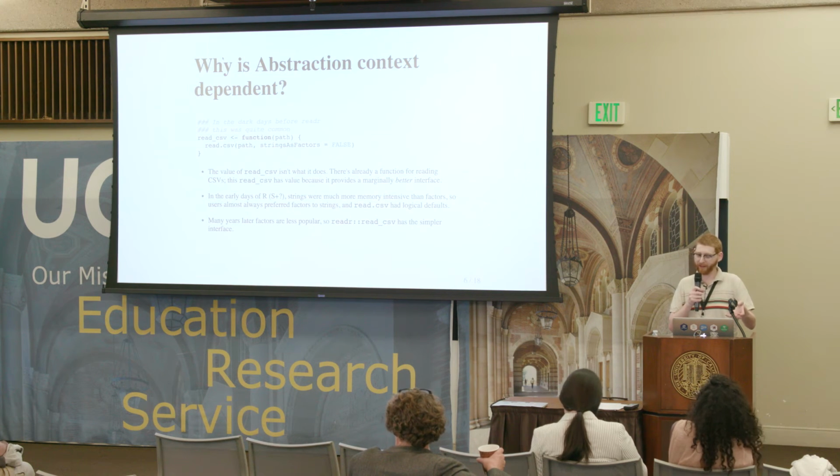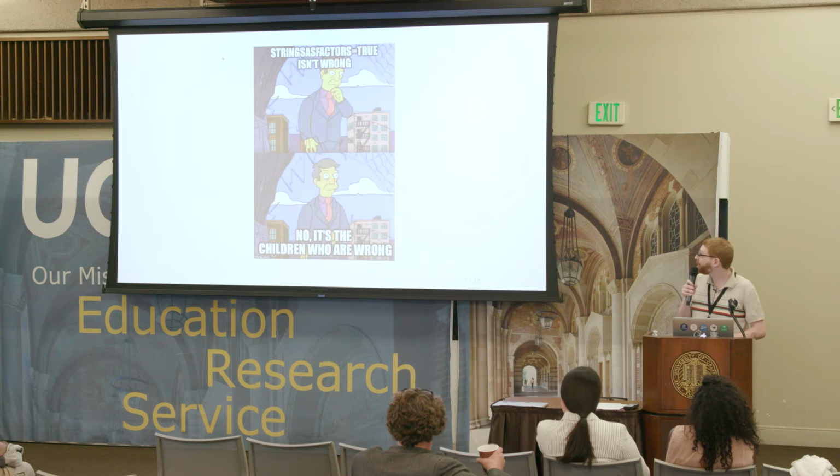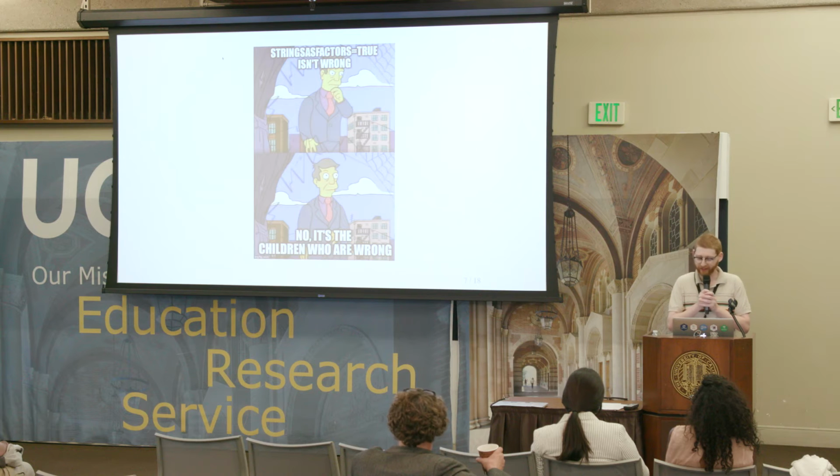That's what I mean when I say that proper abstraction and proper interface design is context dependent. You really need to understand what your users are trying to use your function to do to design it correctly. And sometimes that changes over time. And so I always have this image of John Chambers or Richard Becker getting complaints about strings as factors and shaking their head.